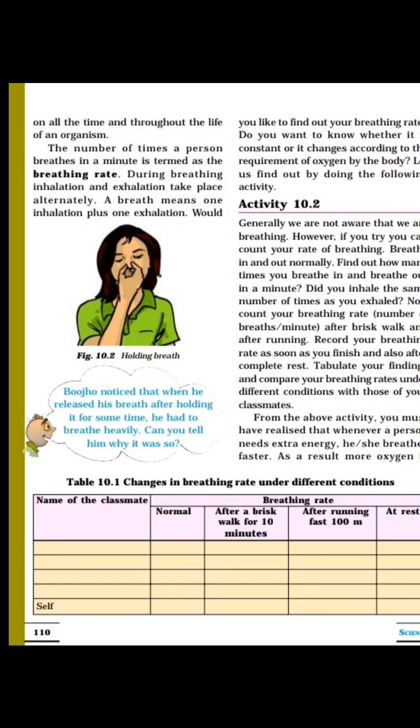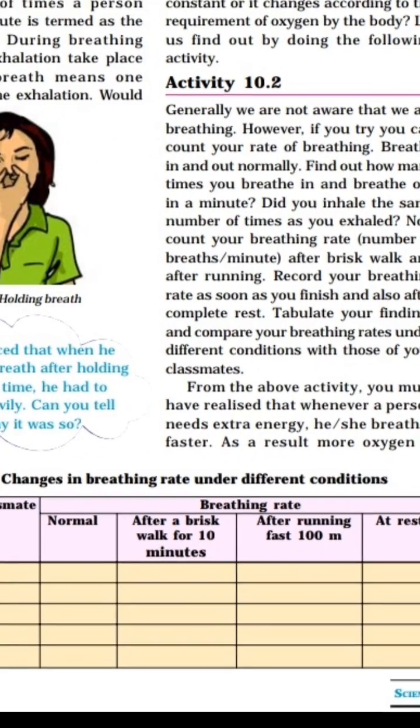Write the names of your classmates. When school reopens, you can do this easy activity. At the normal stage, how much is the breathing rate for your four friends and yourself? Then after a brisk walk of 10 minutes, what is the breathing rate? After running fast, after running 100 meters, and at the last, at the rest position.